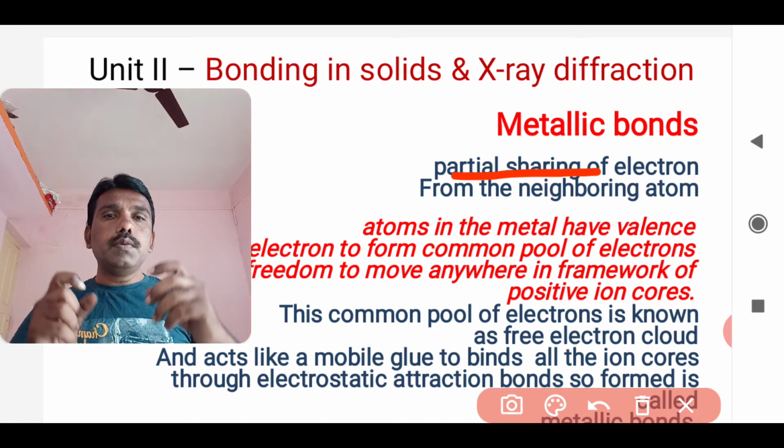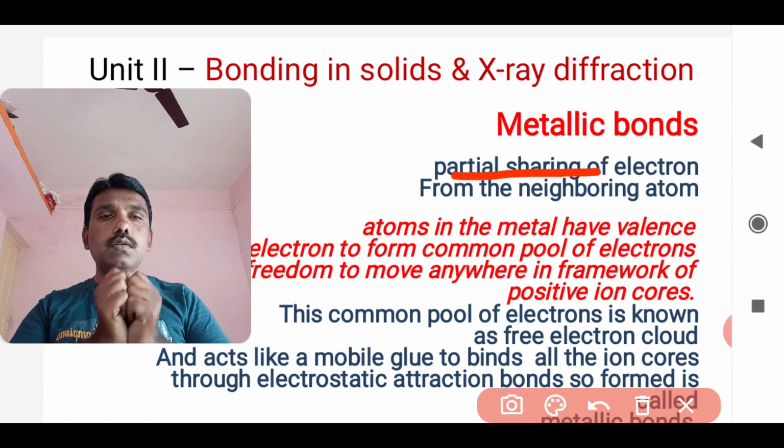Now this free electron cloud that is formed works as a mobile glue, and it binds the ion cores through electrostatic attraction.